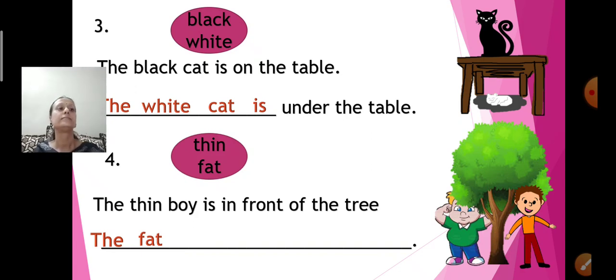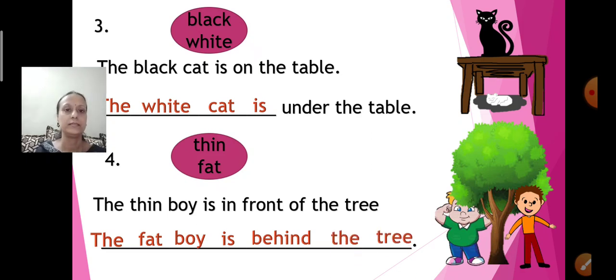Fat boy is behind the tree. The fat boy is behind the tree. And at the end you are going to put a full stop. So the opposite of thin is fat.